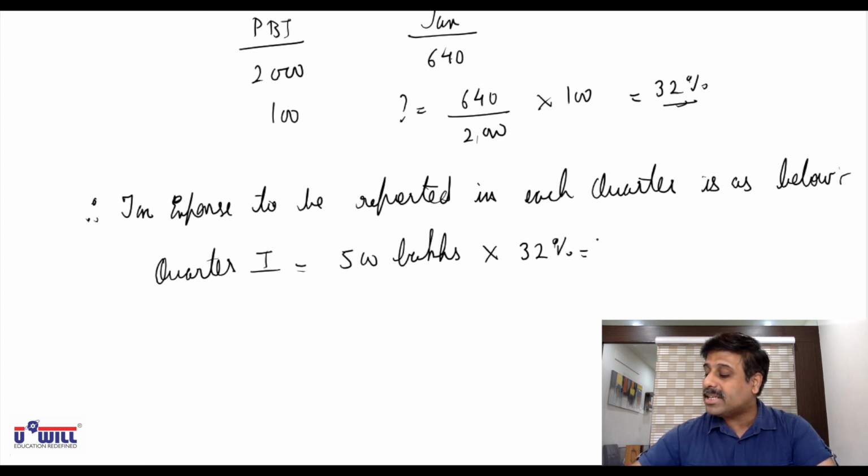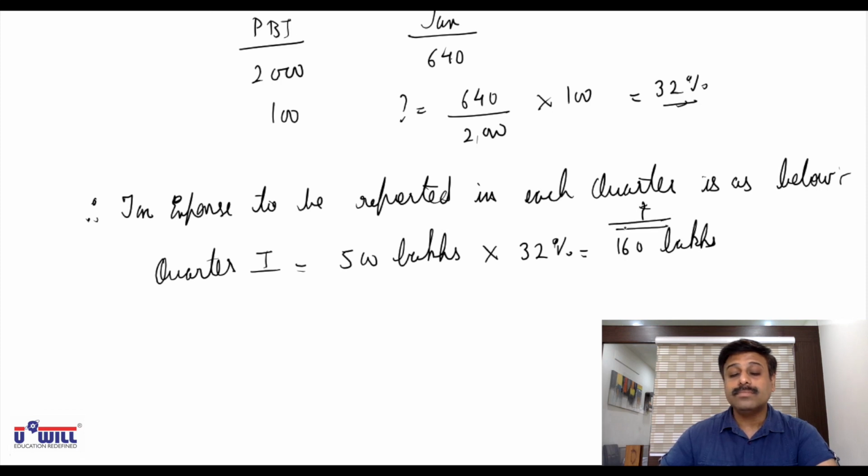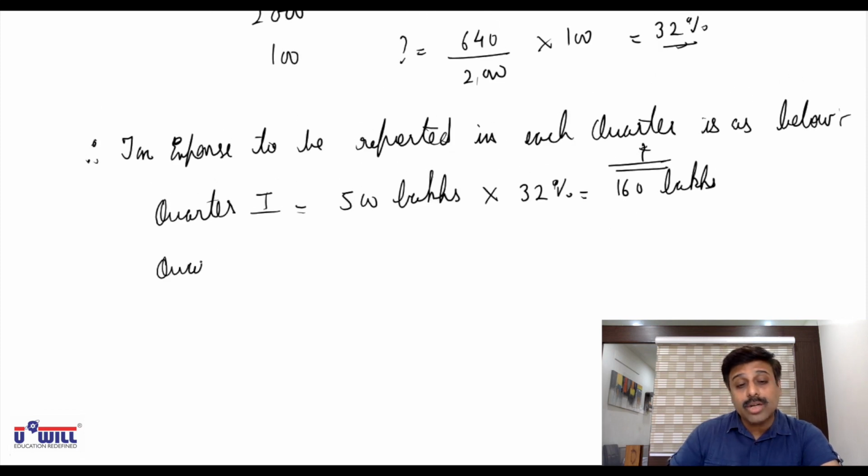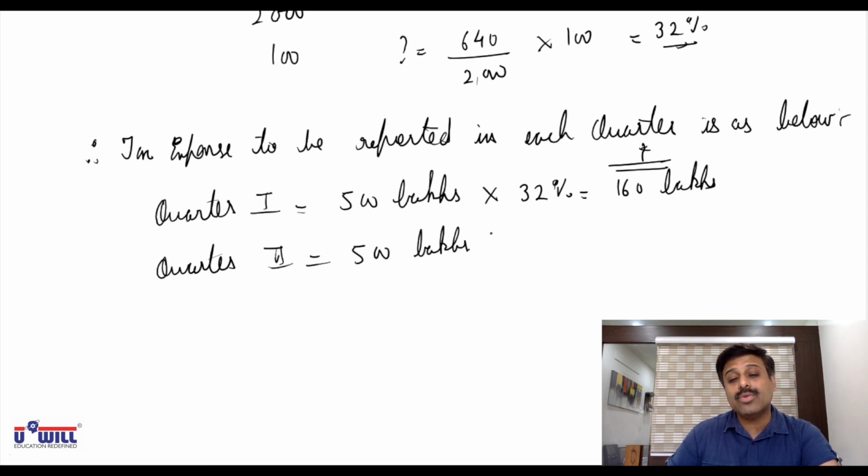So 500 lakhs into 32%, you will report the tax expense of 160 lakhs. And exactly the same way in quarter 2, 3 and 4, because in all the quarters you are going to earn 500 lakhs only. So again 500 lakhs into 32%, in each quarter you are going to report 160 lakhs of